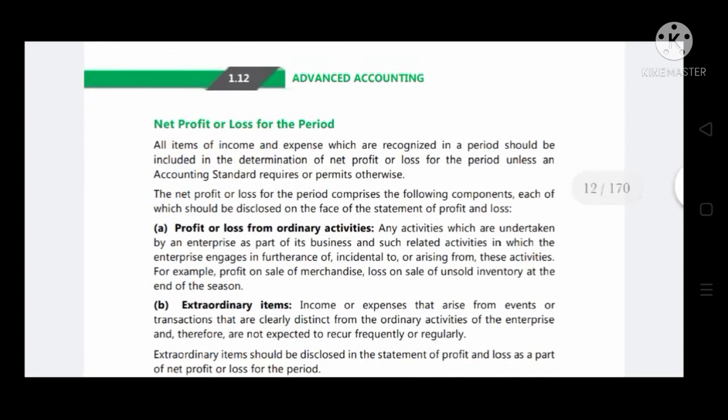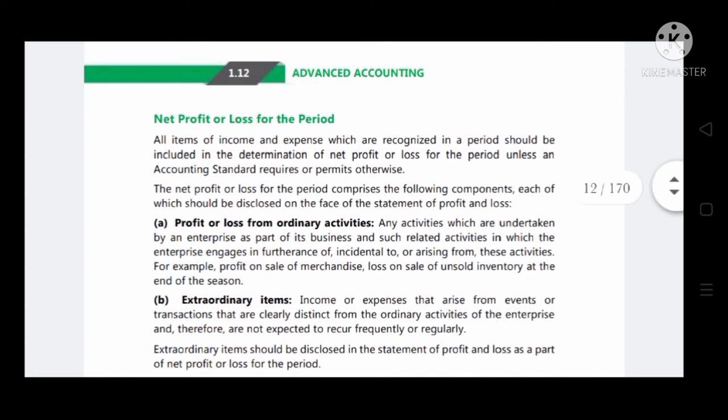Now let's see profit and loss from ordinary items. Any activities which are undertaken by an enterprise as part of its business, and such related activities in which the enterprise engages in furtherance of, incidental to, or arising from these activities, that is, which are related to activities of business, will be considered as ordinary activities. For example, profit on sale of merchandise, loss on sale of unsold inventory at the end of the season.